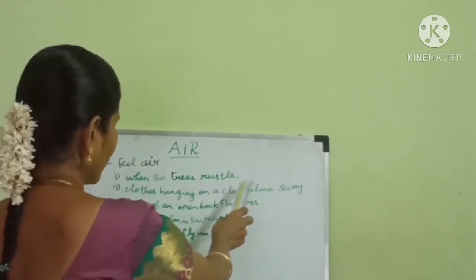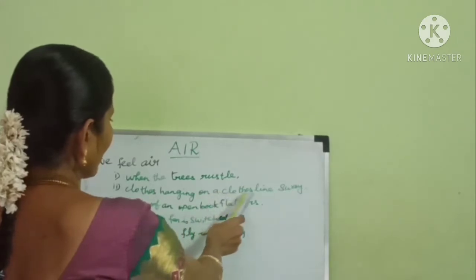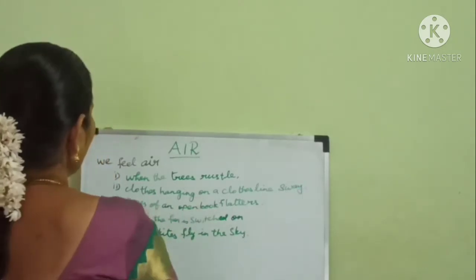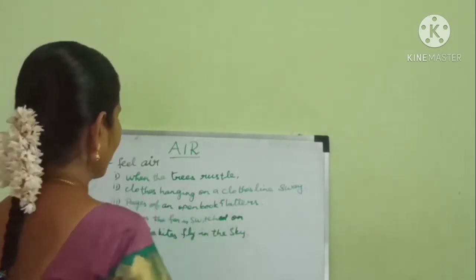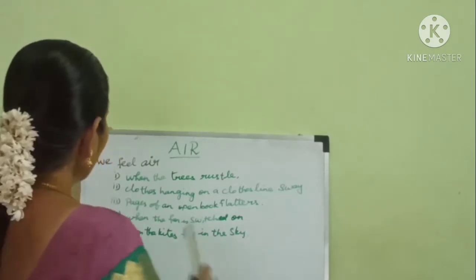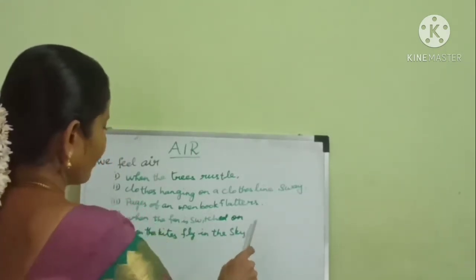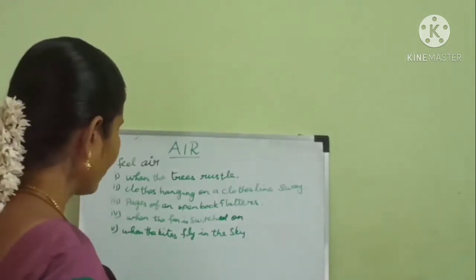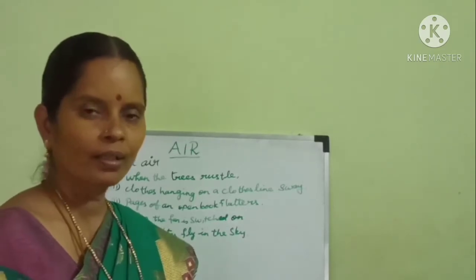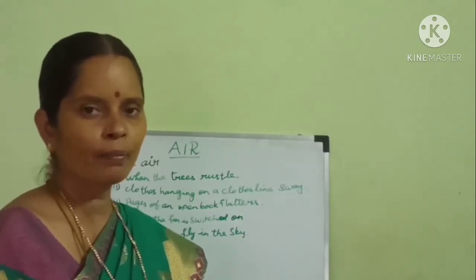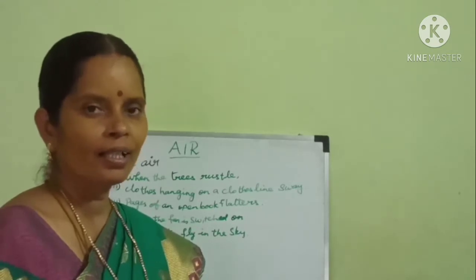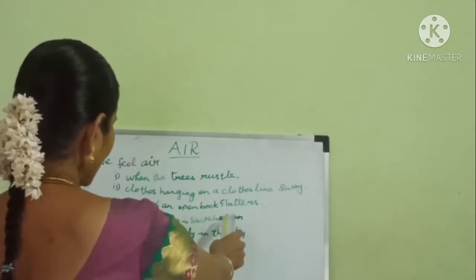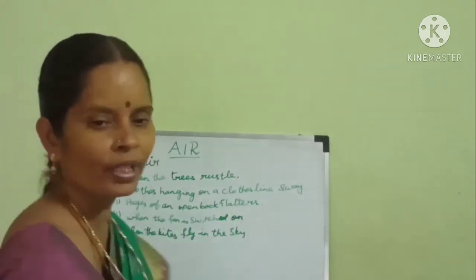Clothes hanging on a clothesline sway. When we see the movement of clothes hanging on a clothesline, pages of an open book flutter, when we switch on the fan, when the kites fly in the sky, we feel the air. So we can understand that air is present everywhere. We cannot see, touch or taste, but we can feel that air is present around us.